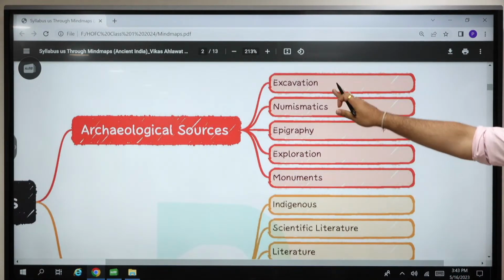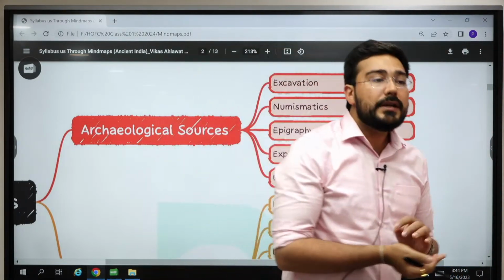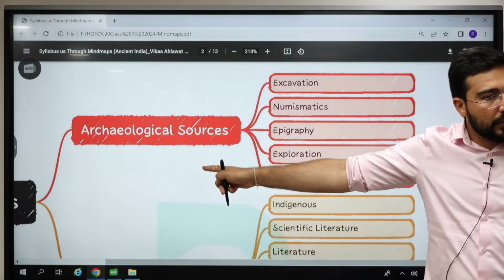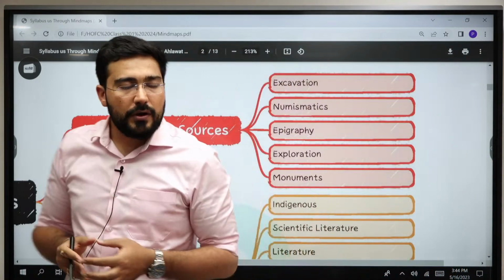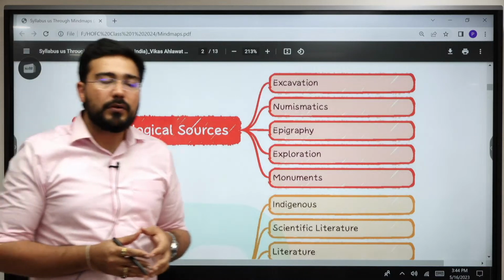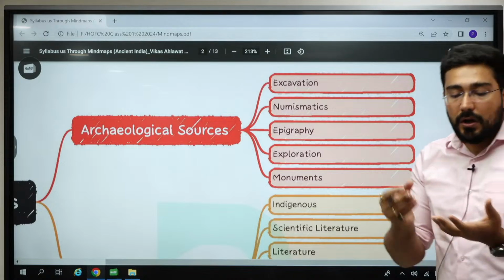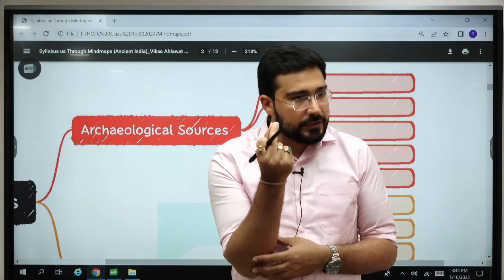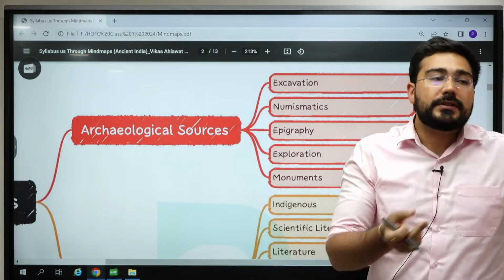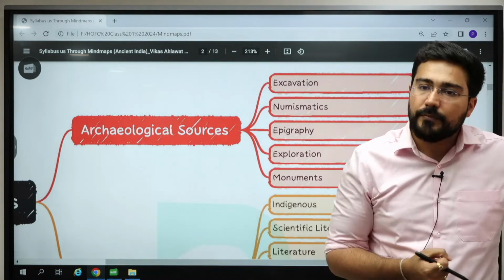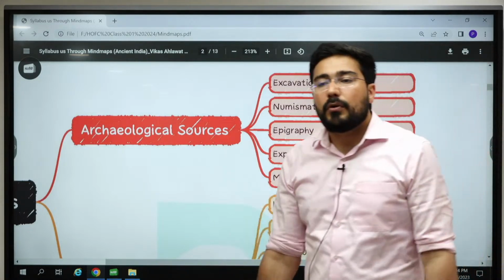Okay. Now whenever we talk about archaeological sources, in archaeological sources we can have various kinds of categories. Okay, like excavation. Excavation is what is responsible for the understanding of Harappan civilization, and it is a part of archaeology. Similarly, we have numismatics, coins. The study of coins is known as numismatics. And as all of you know, what is the importance of coins? They help us in understanding which kind of metal is used in the first place for the creation of coins, number one. Second, they provide information about some kings and queens who have issued them. They can even make you understand which area belonged to the political dynasty.